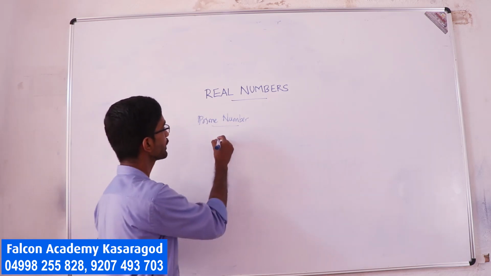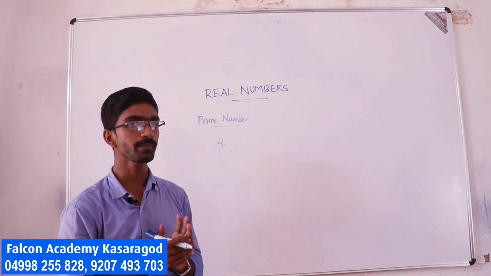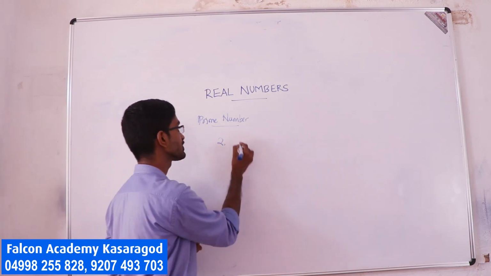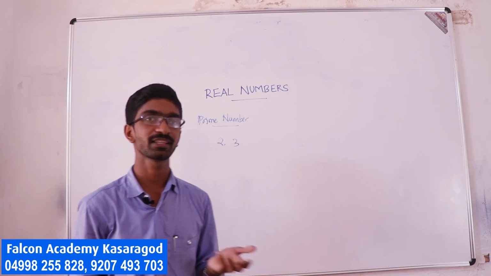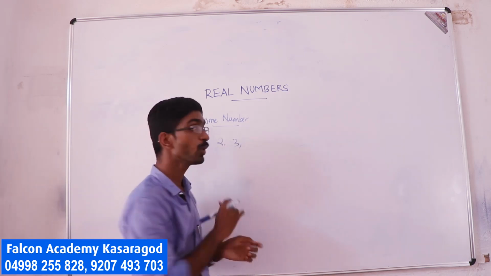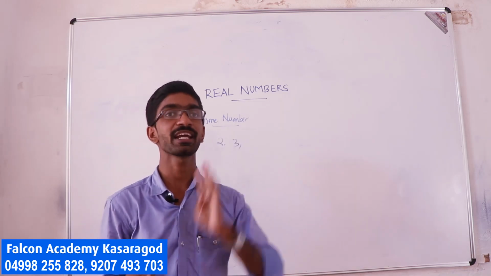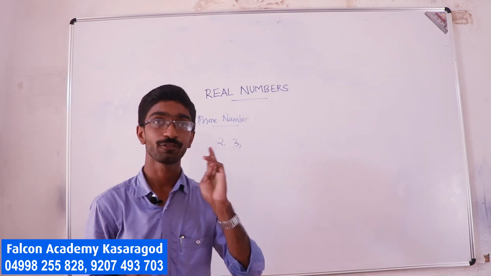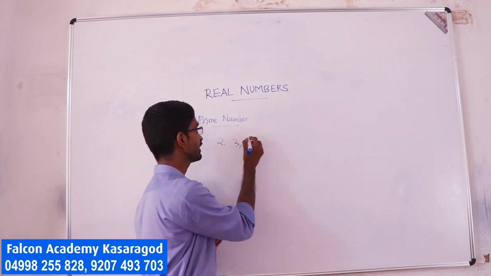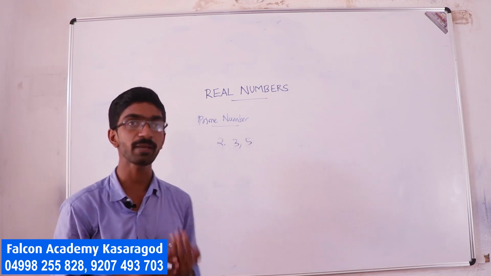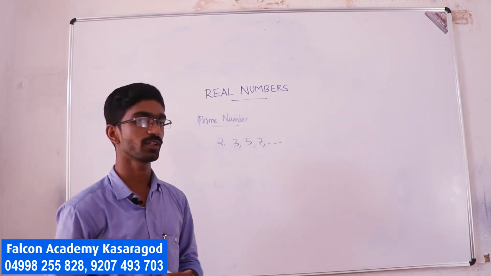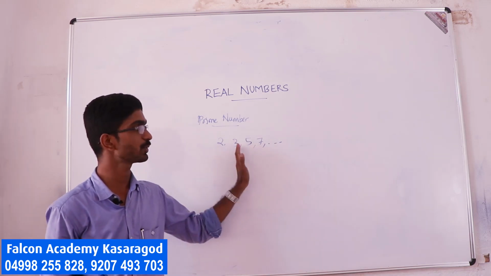For example, 2 is a prime, because we can divide 2 by 2 and 2 by 1. Also 3 is a prime, so we can divide 3 by 3 and 3 by 1. Any other number cannot divide 3. But 4 is not a prime because we can divide 4 by 1, 4 by 4 and 4 by 2. So this violates the rule. And then 5 is also a prime. The next is 7 and so on. So the collection of prime numbers is 2, 3, 5, 7.